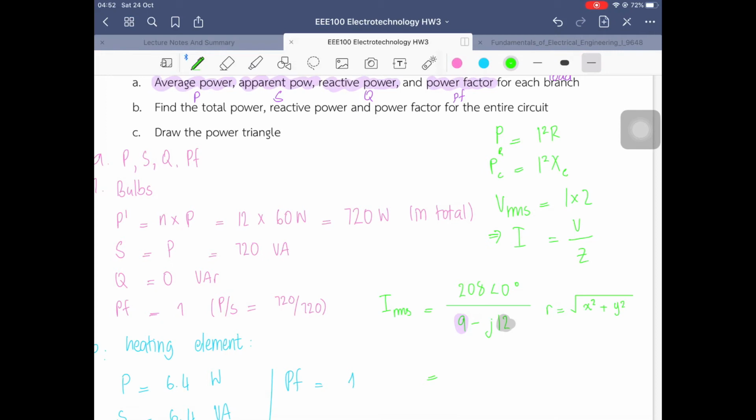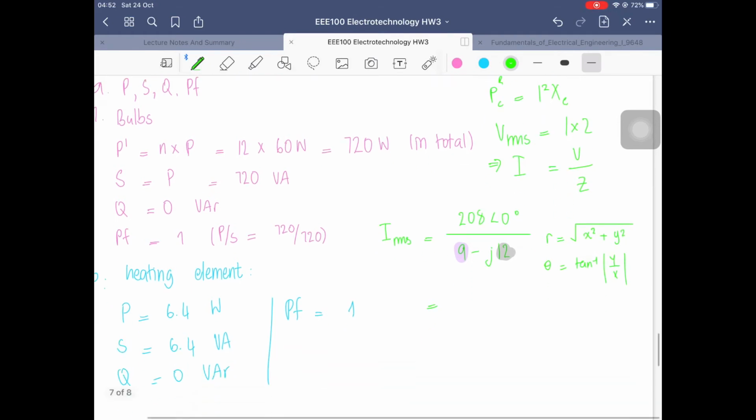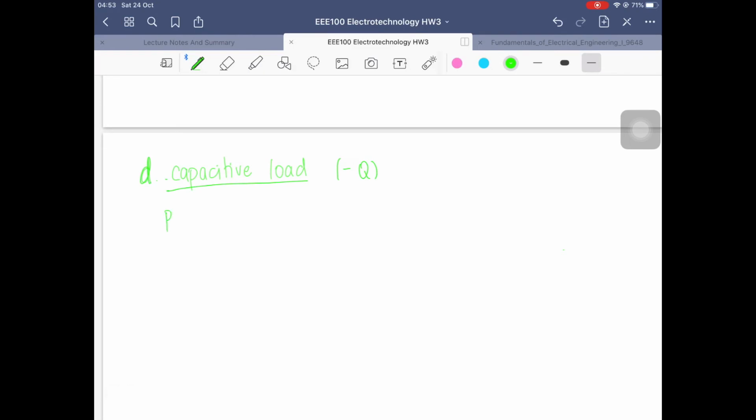So here's a quick note for you guys on how to convert in case you forget. You cannot use a calculator in the exam, because the teacher wants you to actually explain where it is from. So R is from the square root of x squared plus y squared, and theta is from the inverse tangent of y over x. Actually, you don't need the absolute value because you need the minus and plus sign as well. The absolute value only applies in some other types of topics.